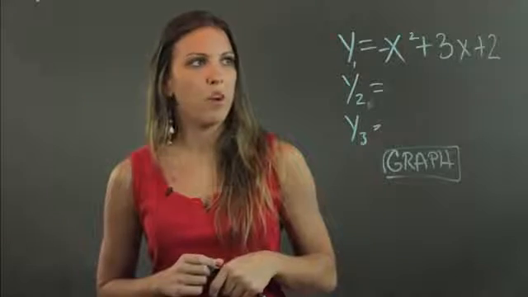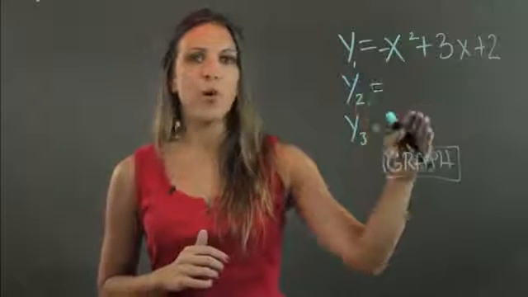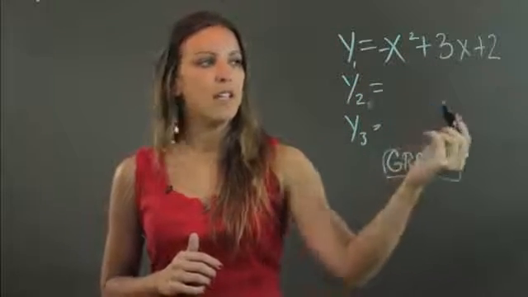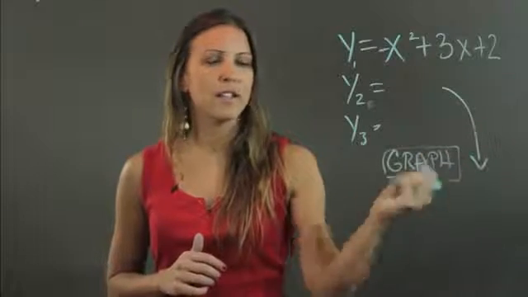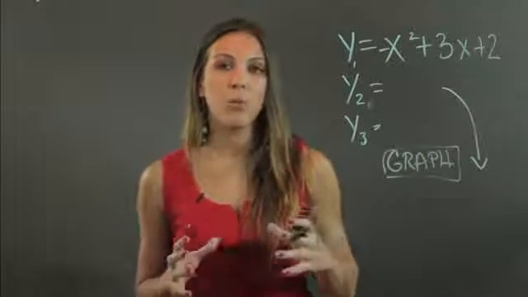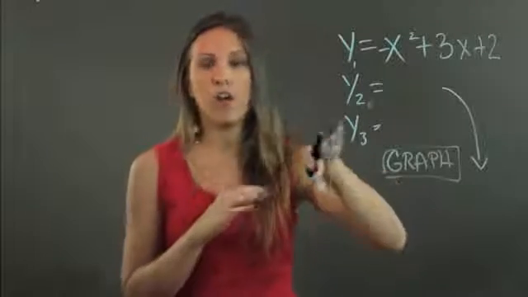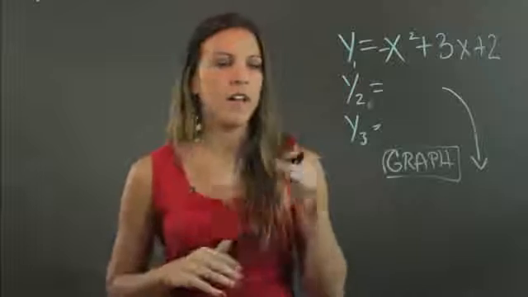The second thing to be aware of is if you can't see your whole graph. So this is going to graph an upside down parabola. If you only see that part of it, if that's all you're getting on the graph, that means that your window is too small. So your axes might only go up to 2 on the positive side, 2 on the negative side, and up and down.